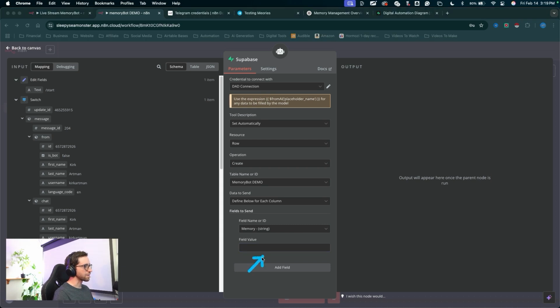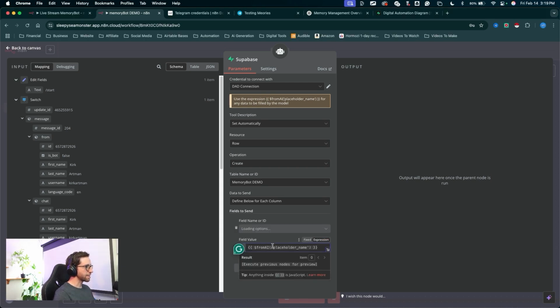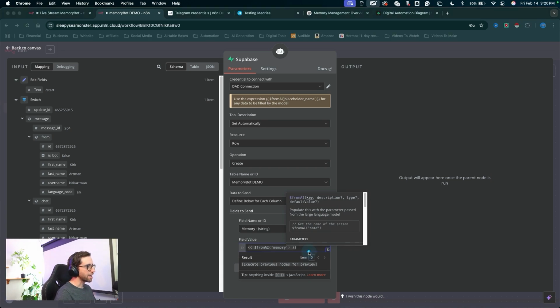But first we need to turn this into an expression field. I'll click expression right there, paste that expression, and it should turn this light gray color. Now we can just replace this placeholder name. For the placeholder name here, we can just say memory. That's what we want to go here, the actual memory. Now following this tooltip, we can say, here's our memory, the key value, and we need a description value.